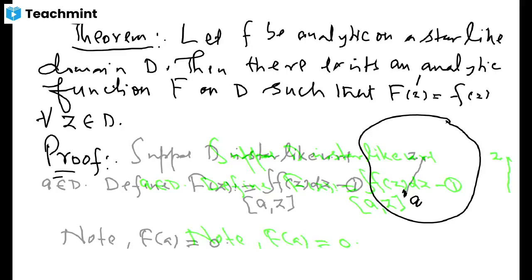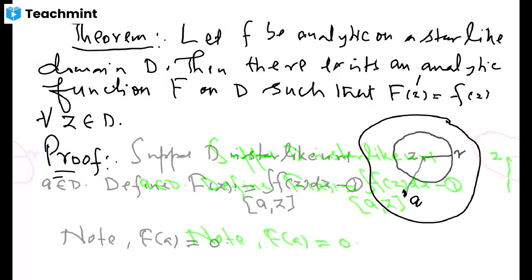Now, since this is a domain, it's an open set, and I'm taking a point z here, z is an interior point. If it is an interior point, I can always draw an open disk around this z such that the disk is again within that domain, of certain radius r.